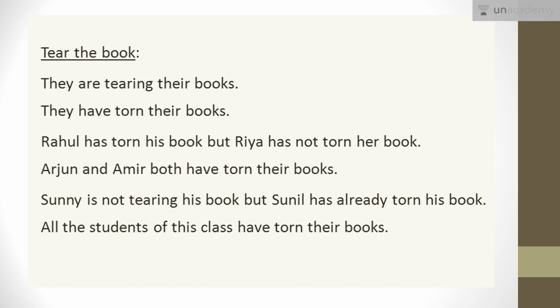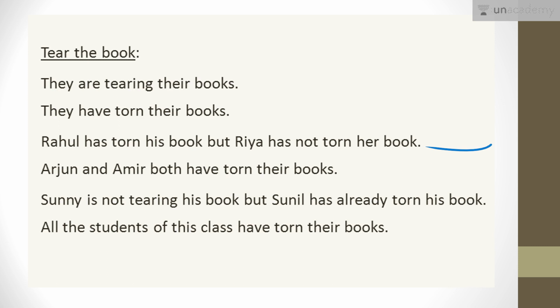Again, the action being same, tear the book. I have some more sentences with the same action. They are tearing their books. This is one. They have torn their books. This is the second. They are tearing their books. वो अभी अपनी book फाड़ रहे हैं. Now the work has been completed. काम हो गया. So they have torn their books. Okay. In the same way, Rahul has torn his book, but Riya has not torn her book. Okay. What does it mean? राहुल ने अपनी बुक फाड़ दी है, but Riya has not done so. Riya has not torn her book.